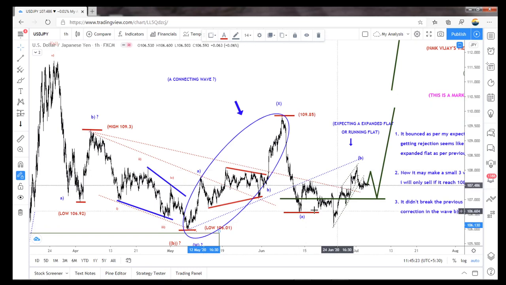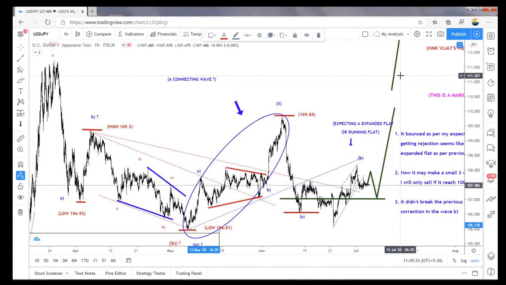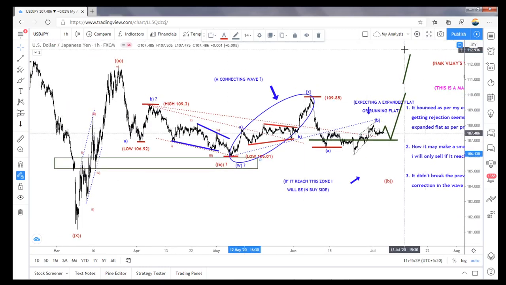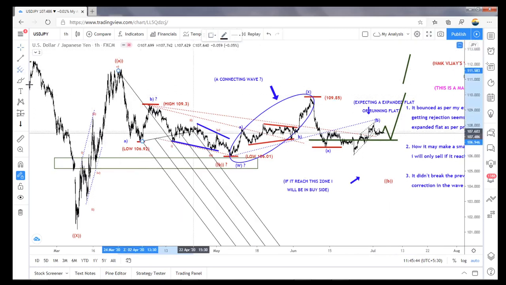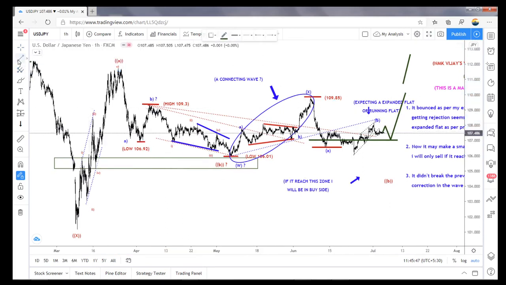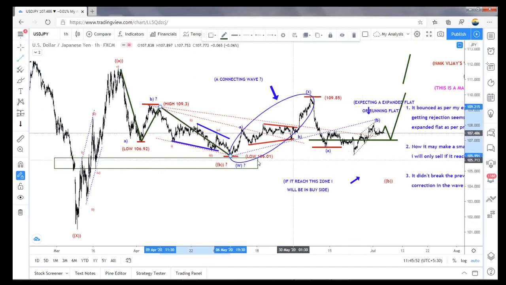So this could be an ABC also, which means this becomes W. This is the end of the connecting wave X. So this becomes A, R1 and B, R2, and C can shoot from here to break this, or it can continue and go like this also, because here one ABC is finished. We didn't break this low yet. We are expecting a complex correction as a connecting wave, and this is an A, B, C.